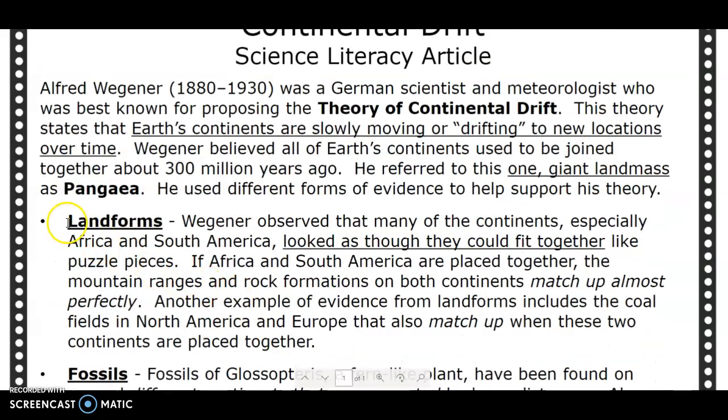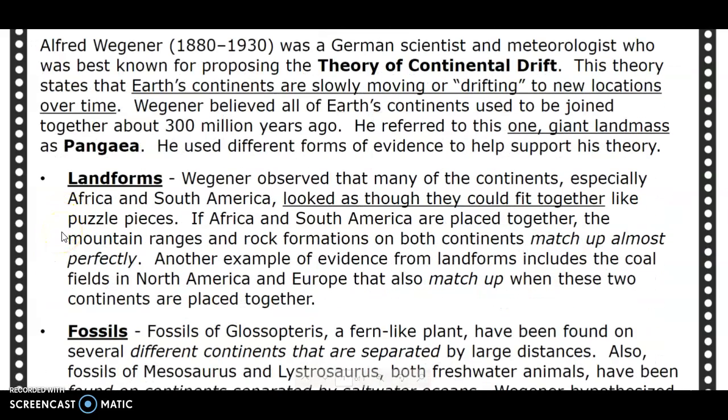First being landforms here. So Wegener observed that many of the continents, especially Africa and South America, looked as though they could fit together like puzzle pieces. If Africa and South America are placed together, the mountain ranges and rock formations on both continents match up almost perfectly. Another example of evidence from landforms includes the coal fields in North America and Europe that also match up when these two continents are placed together.